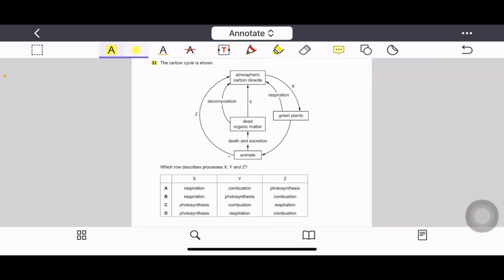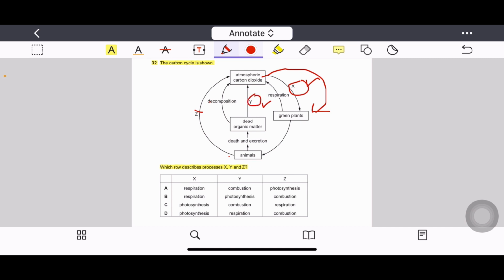Question number 32. The carbon cycle is shown here. Which row describes processes X, Y and Z? In this picture we can see that process X is showing that atmospheric carbon dioxide is obtained by green plants and the process is photosynthesis.